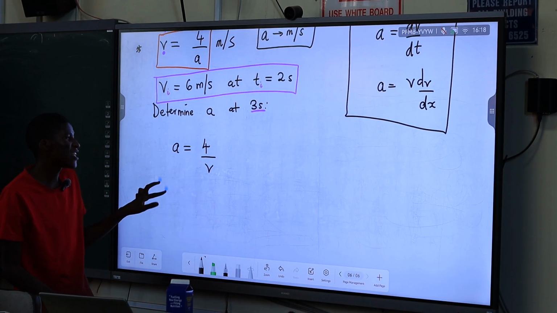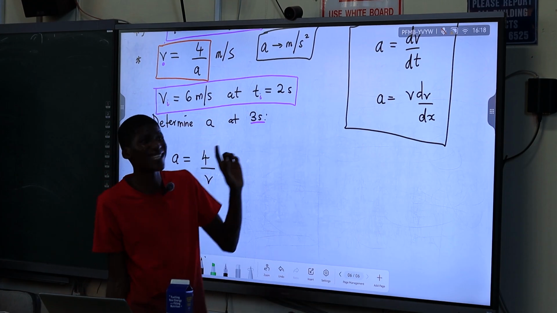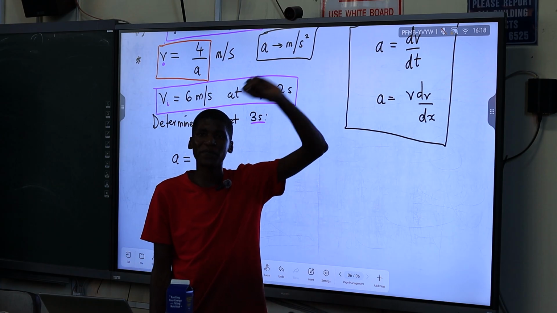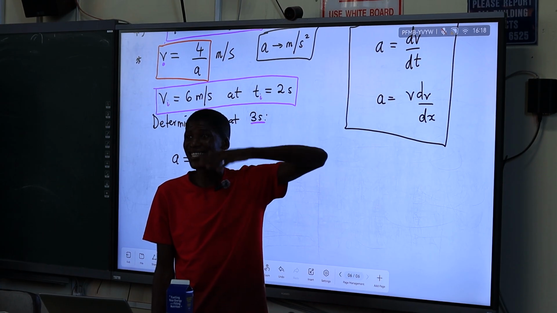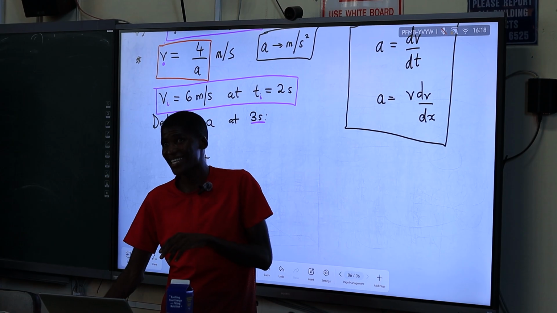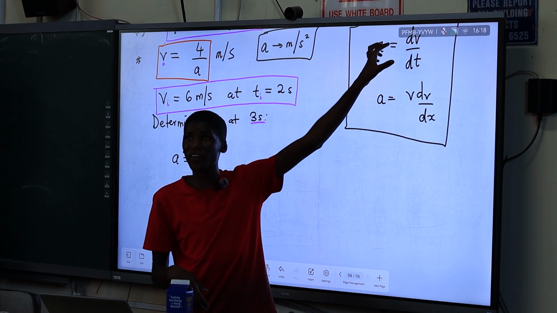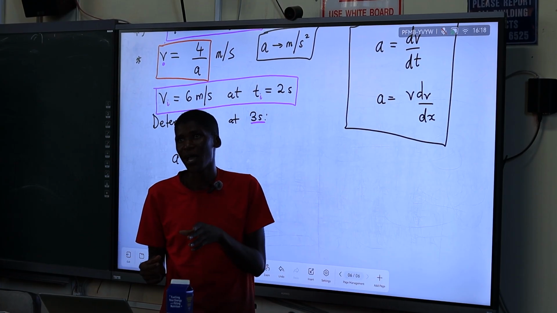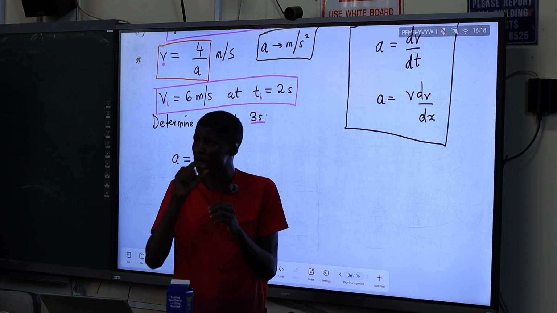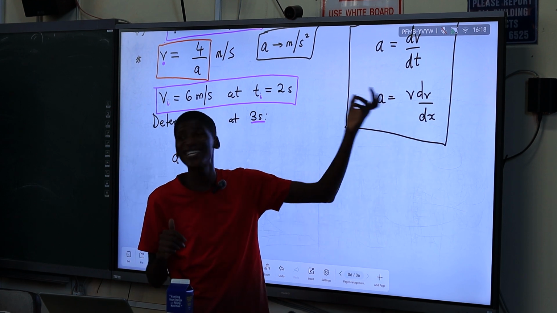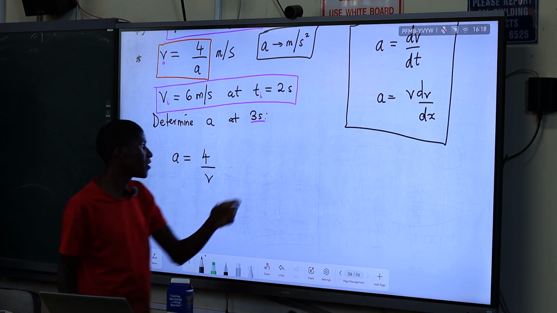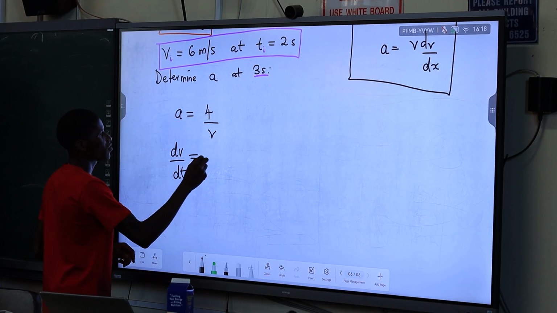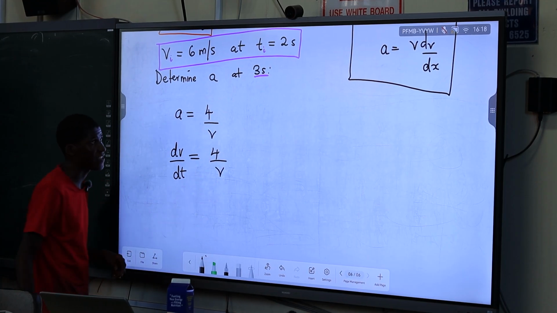Which differential equation are we going to express acceleration with, between this one or this one? The first one. Why are we using the first one? Because it's velocity, it's initial velocity, so we can find the change in velocity because we know that the velocity is changing. But if we had the position, if we had x in the equation, we're going to use this other part. So this means dv/dt is equal to 4 over v.